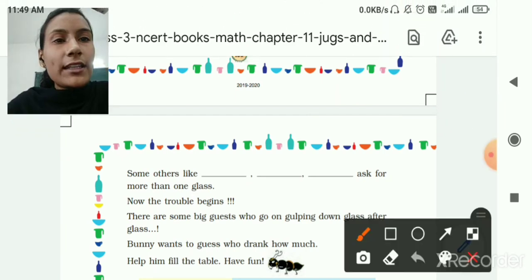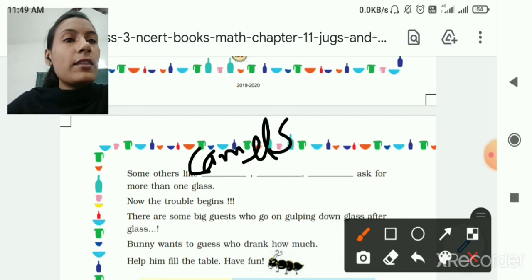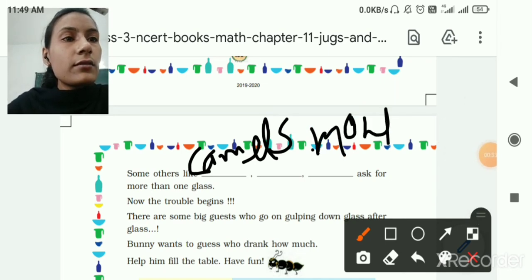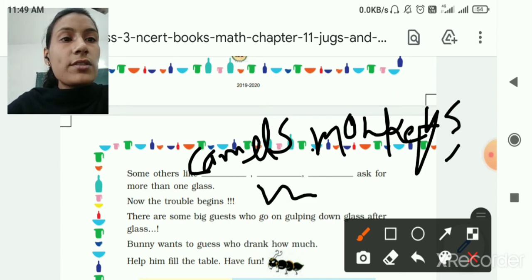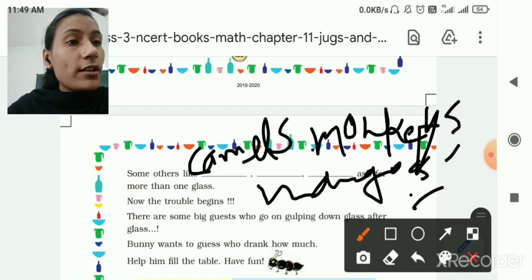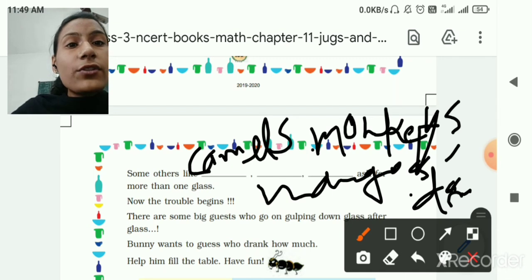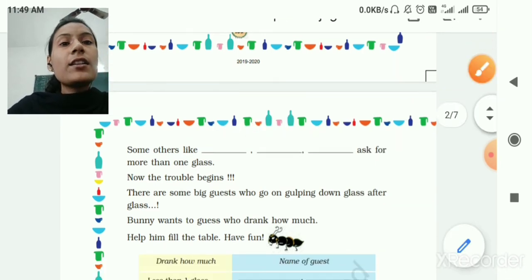So you can write here camels, monkeys, then you can write mongoose, otherwise you can write dogs. So they ask for more than one glass.